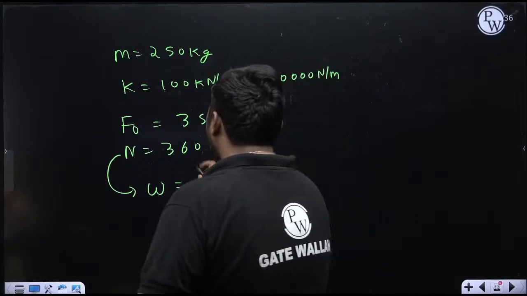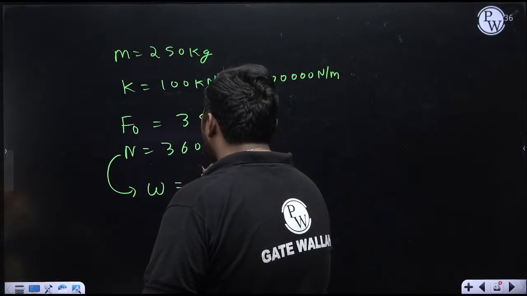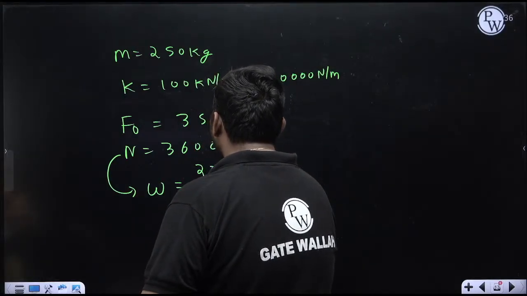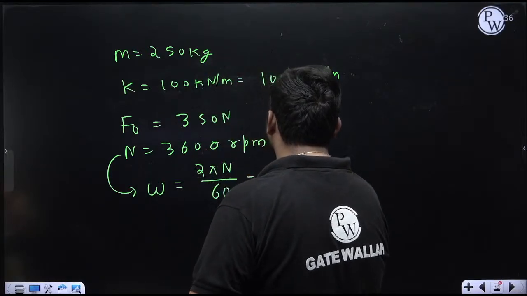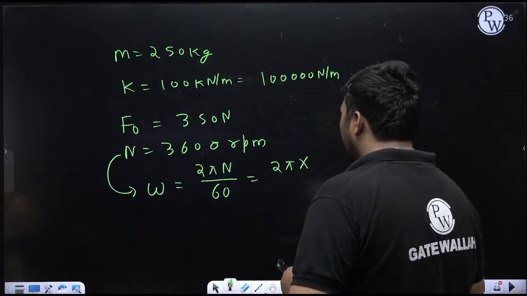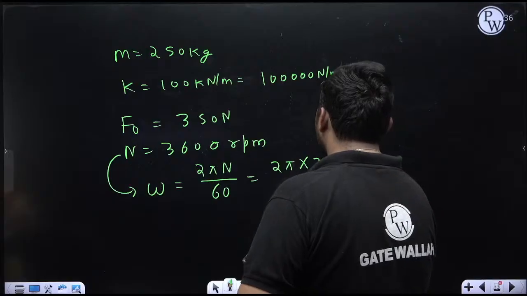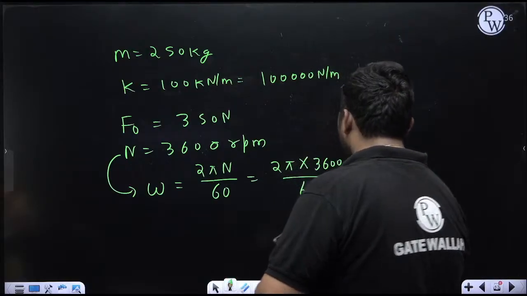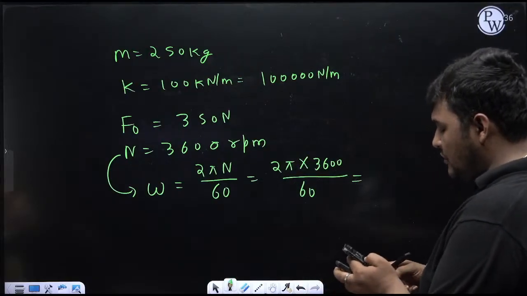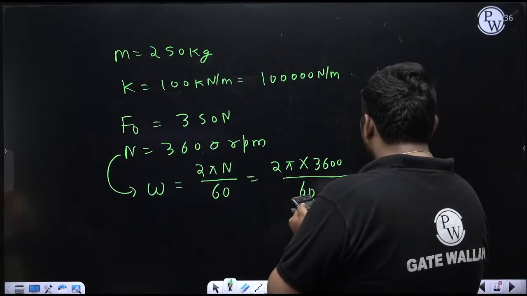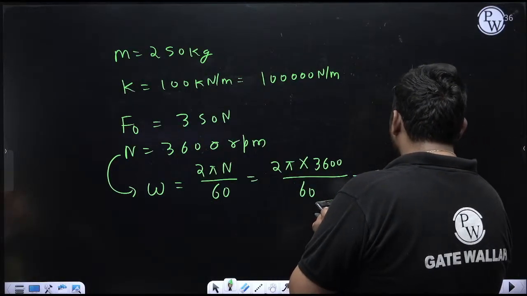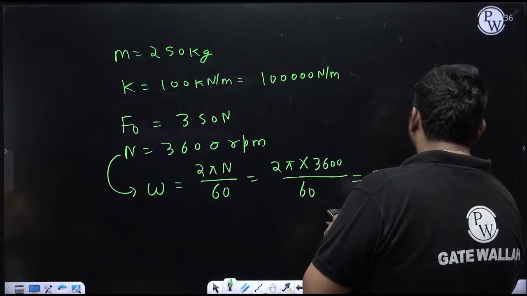If speed in rpm is given, what is the formula to calculate speed in radian per second? It will be 2π times N divided by 60, where N is the speed in rpm. From this we get the forcing frequency in radian per second: 2π times 3600 divided by 60. How much is it coming? You can check. It is coming 376.991 radian per second.